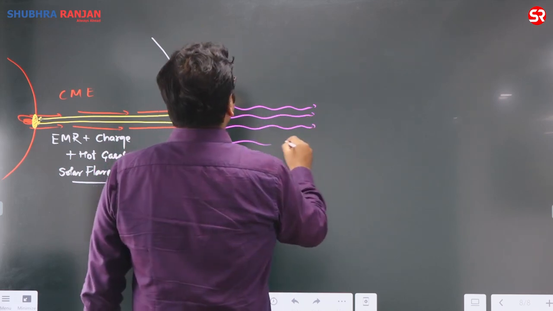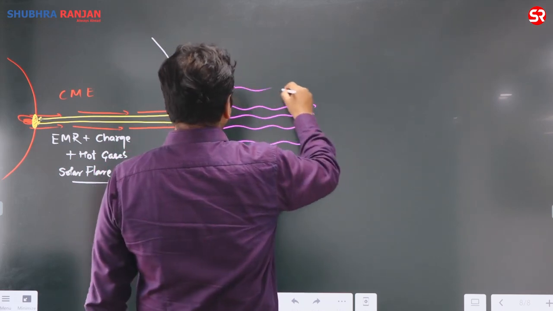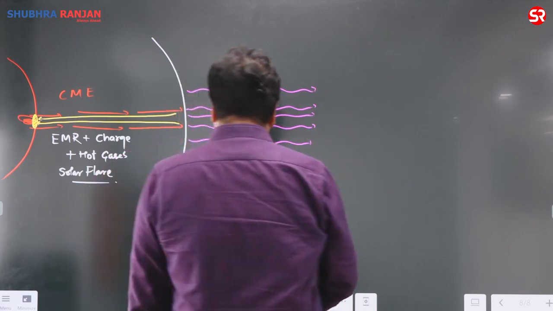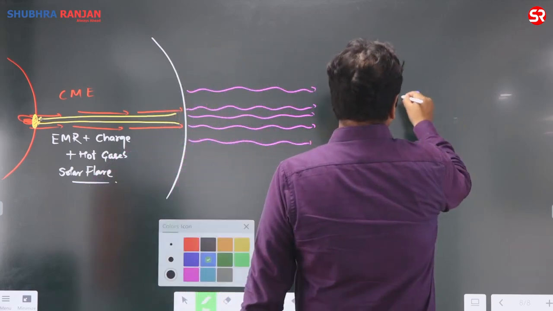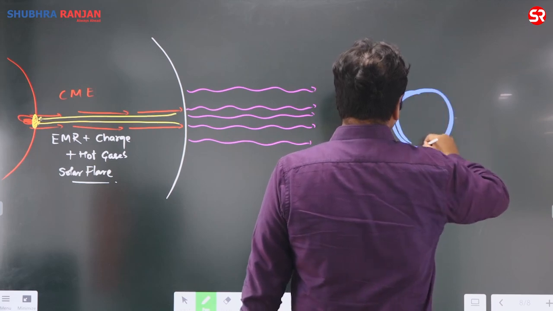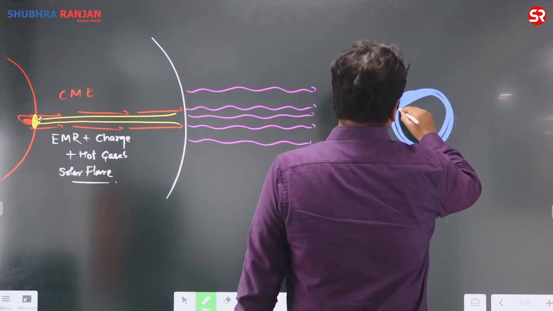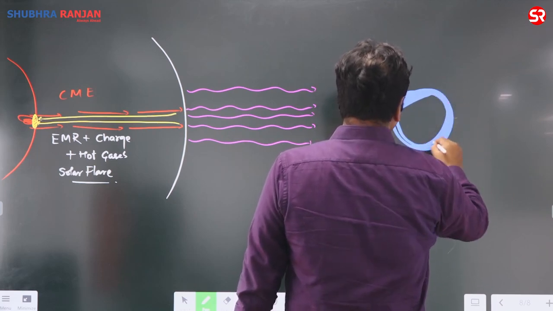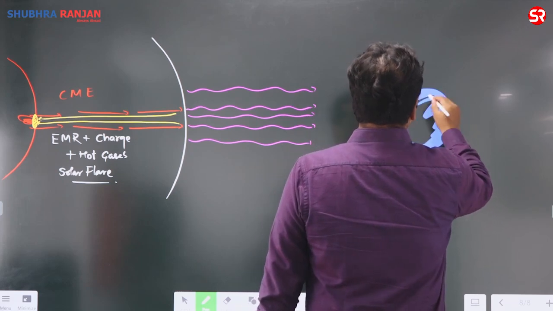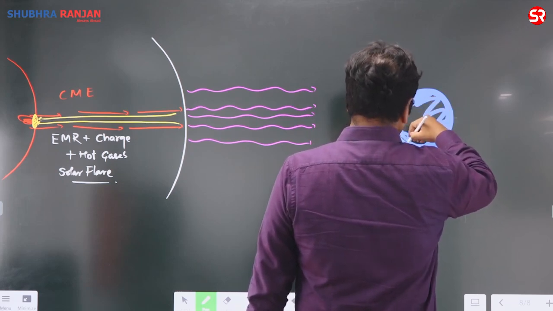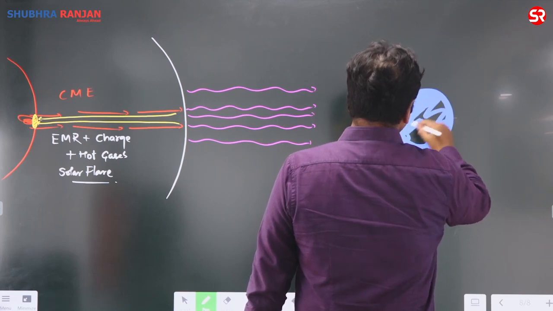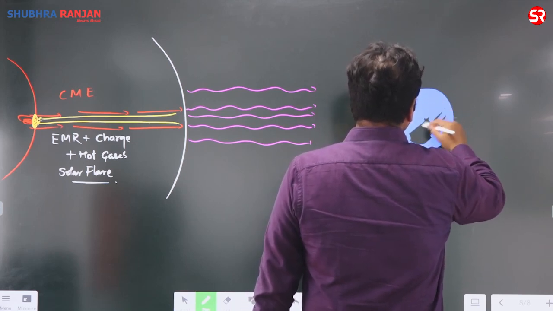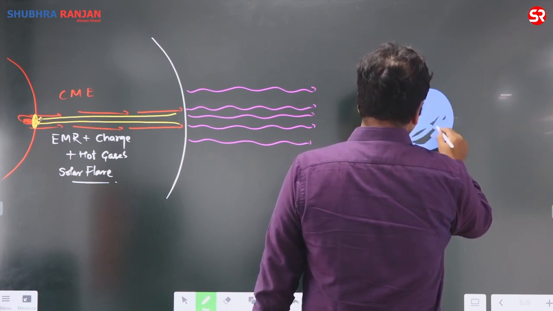And you know, our solar system has 8 planets. One of the planets is our Earth, that is the blue planet. This blue planet has a peculiar armory, a peculiar kavach, what do you call it, bulletproof jacket, and this bulletproof jacket is basically due to the magnetism of the earth.